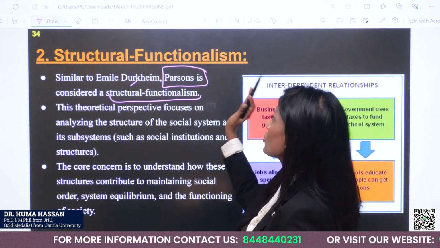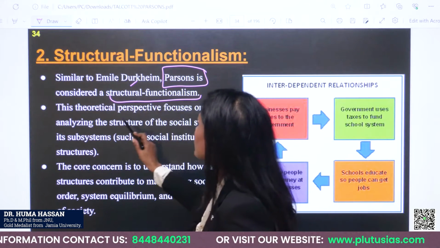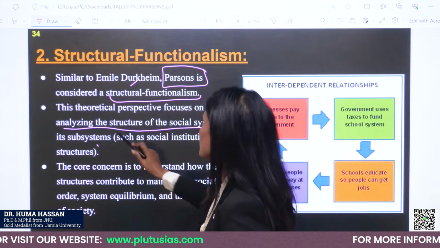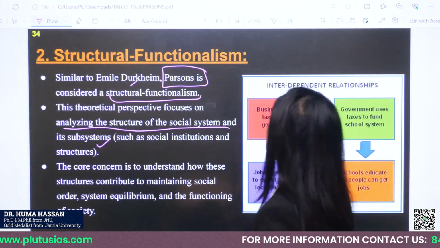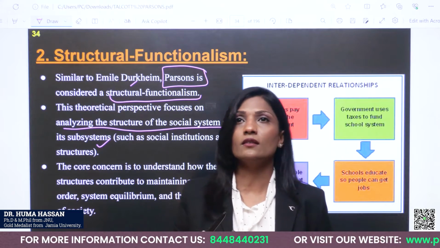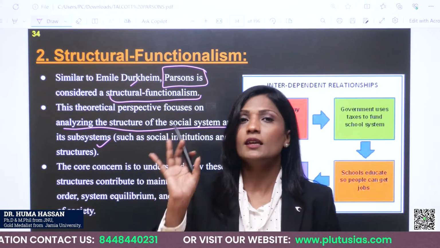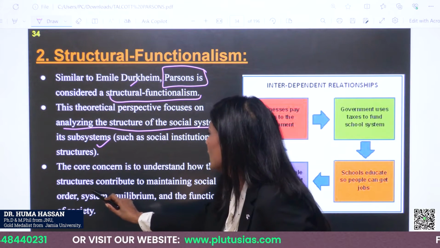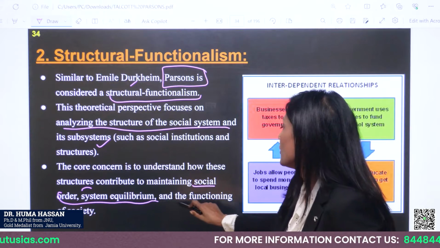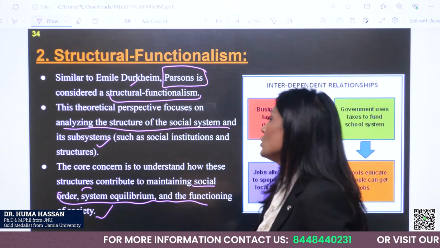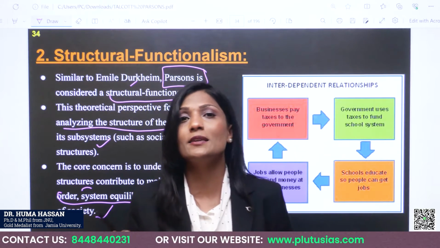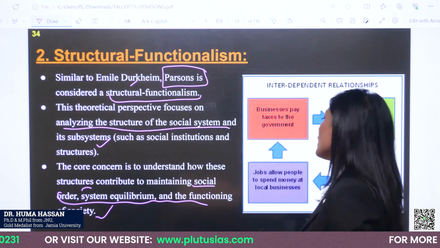Now, because he is a structural functionalist, he is analyzing the structures of social systems and its subsystems, like social institutions and structures. Fine. And what is the main concern here? What is the main concern of Talcott Parsons? So the main concern is how the system is maintaining social order, system equilibrium and the functioning of society. So every component, every subsystem has a huge role in maintaining the stability of a system.